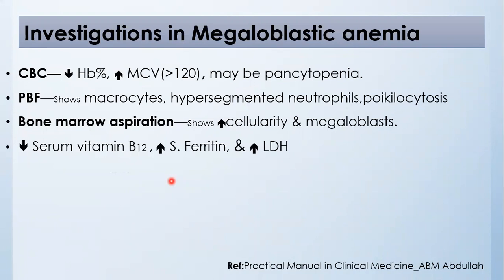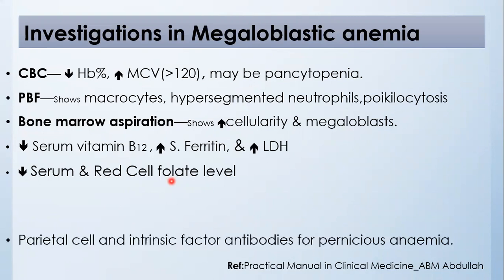Serum vitamin B12 may be decreased. Serum ferritin and lactate dehydrogenase may be increased. Serum and red cell folate levels may be decreased. In pernicious anemia, antibodies against parietal cells and intrinsic factor may be present.